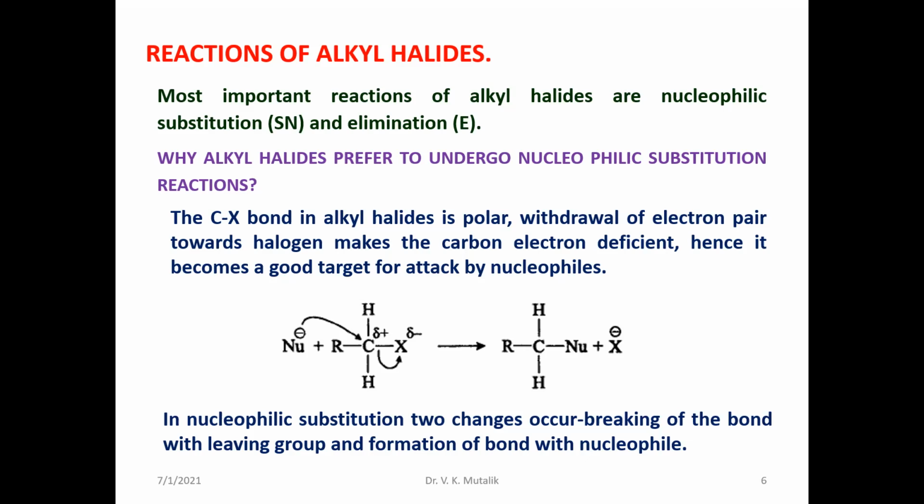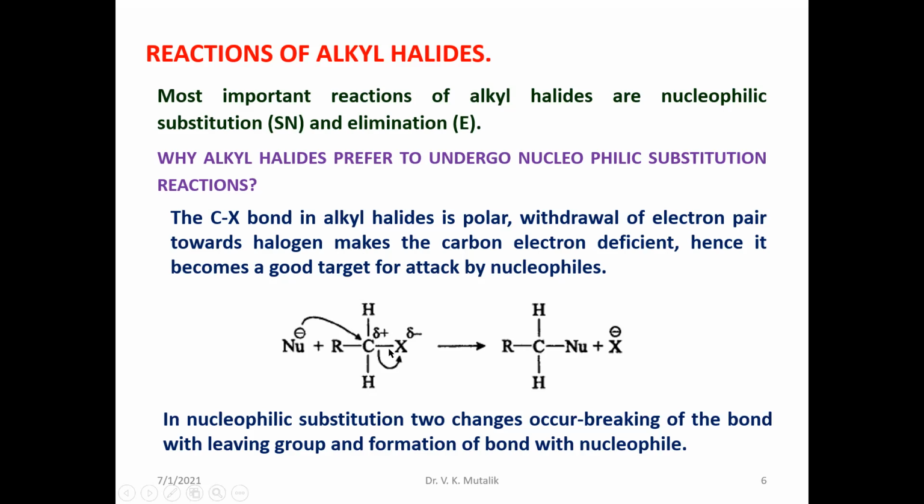Any strong nucleophile like OH minus or CN minus, or even an alkoxy group, when it approaches the carbon atom of the alkyl group in the alkyl halide, immediately attacks and then the halogen atom is replaced. The halogen atom is acting as a leaving group. Because of that, it gives a nucleophilic substituted product. So that's why alkyl halides prefer to undergo nucleophilic substitutions.